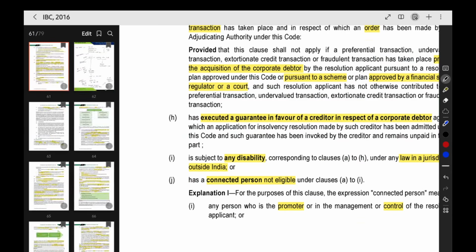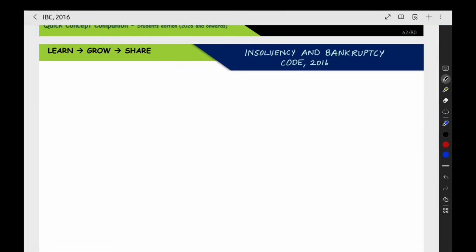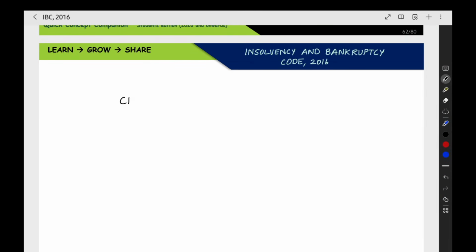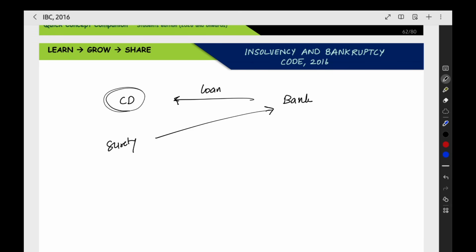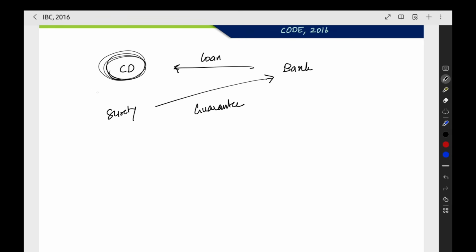Then here we are having one more point. I will give you another example. We are having a corporate debtor. It has got a loan from a bank, we can take. Now, for this bank, someone has given surety for this particular loan obtained by the corporate debtor. So the surety has given a guarantee. Now this corporate debtor is unable to pay.